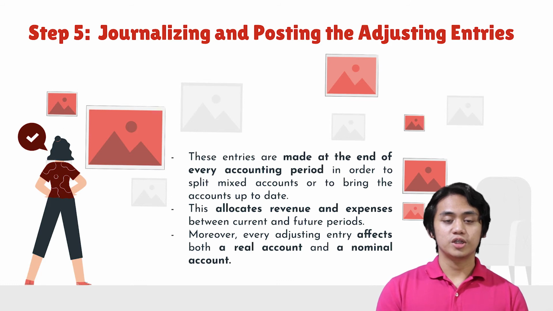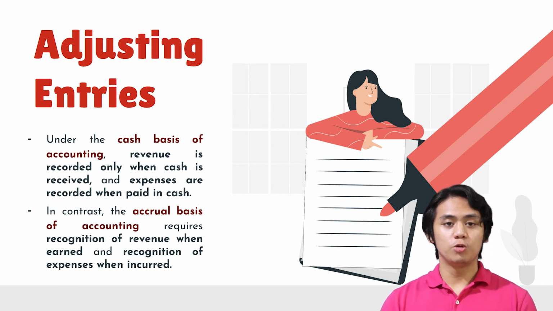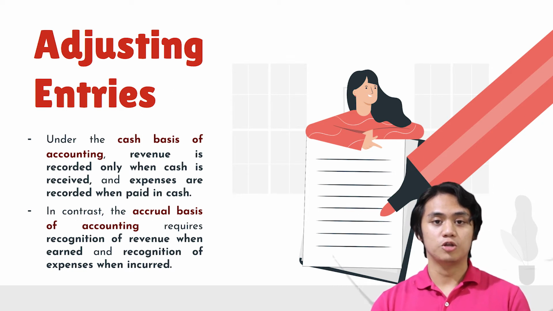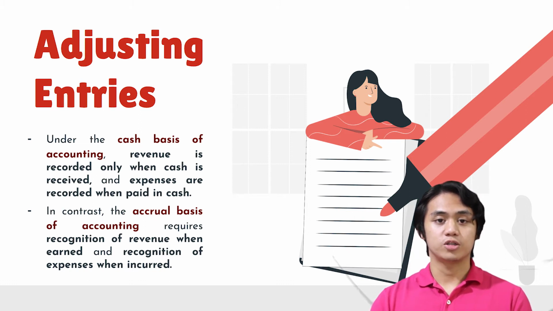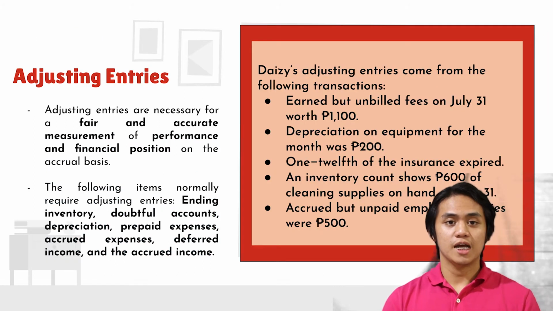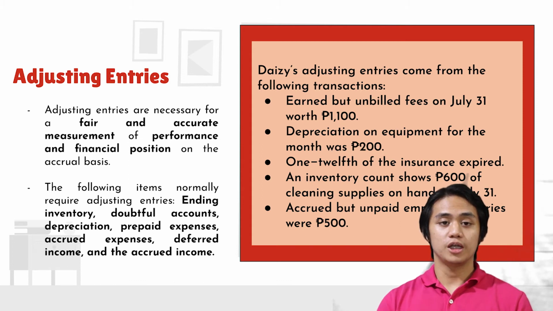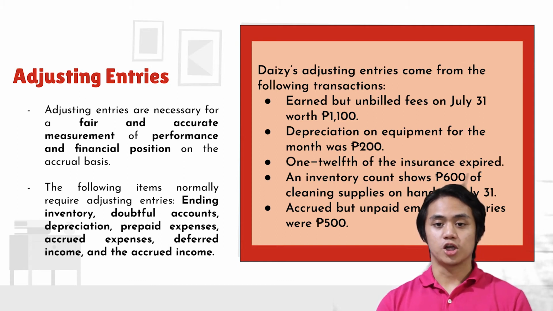Moreover, every adjusting entry affects both a real account and a nominal account. Under the cash basis of accounting, revenue is recorded only when cash is received, and expenses are recorded when paid in cash. In contrast, the accrual basis of accounting requires recognition of revenue when earned and recognition of expenses when incurred. So the generally accepted accounting principles require the use of accrual accounting. Accordingly, adjusting entries are necessary for a fair and accurate measurement of performance and financial position on the accrual basis.